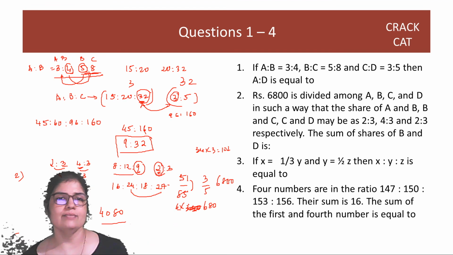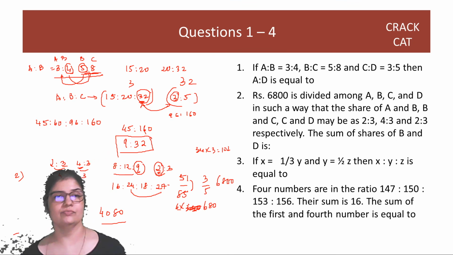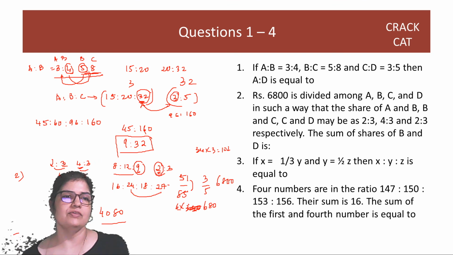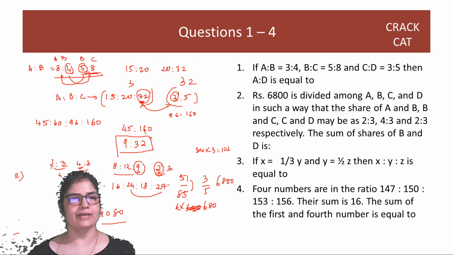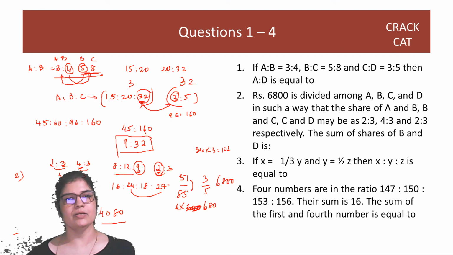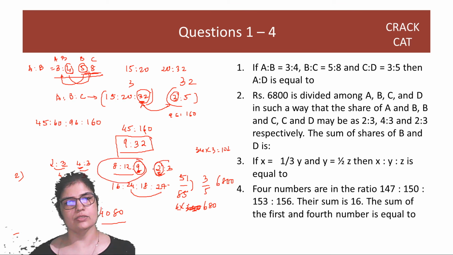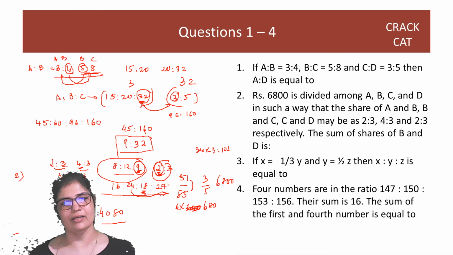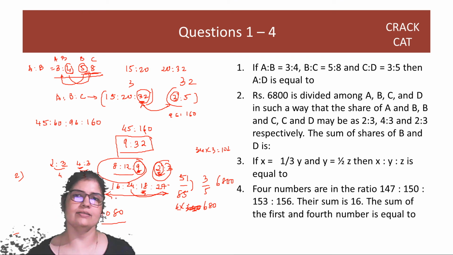Okay, so as much as possible, don't divide and all, just try and get fractions, ratios equal. Okay, and then it becomes really easy to solve. So here we first got B equal to 12 and A and C were 8 and 9. Then because C was 9 here, C was 2 here. I multiplied this whole thing with 2, this whole thing with 9. So that C became equal to 18. So then the whole thing can be compared. Right?